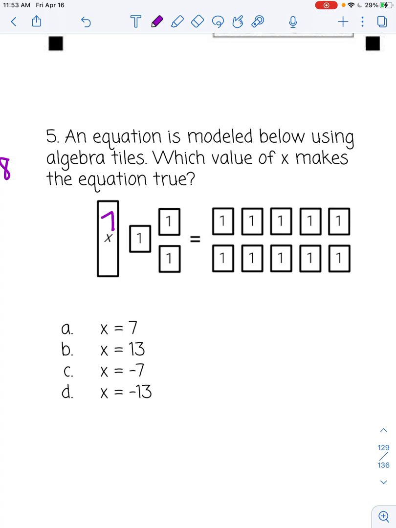So now we have 7 plus 1, 2, 3. 7 plus 3 is 10. And this says 10 is equal to 2, 4, 6, 8, 10. That is a true statement. Your answer is A.